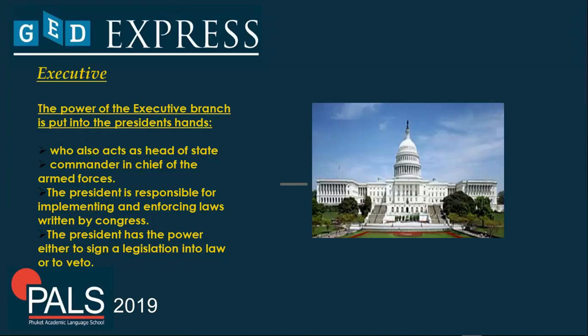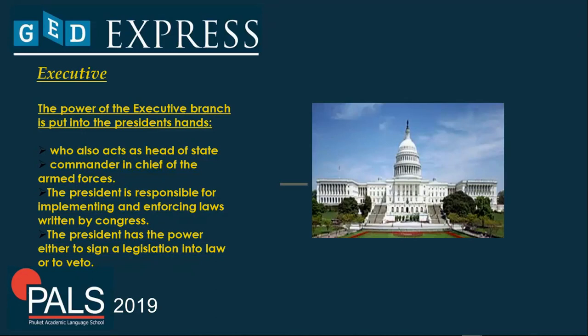Let's study the executive branch. What do you think about the executive? I explained to you a while ago that it is composed of the president, the vice president, and the cabinet members. It's very important that the president has great qualifications. So what are the qualifications for running to be president of the United States of America? He or she must meet these requirements. Number one, as a citizen, he has to have lived at least 15 years in the United States of America, be naturally born, and she or he must have good moral character.